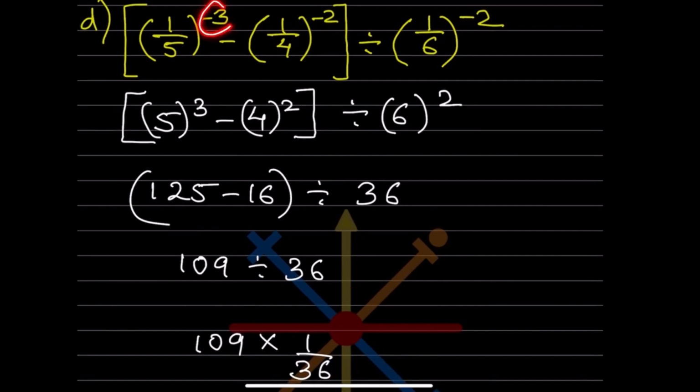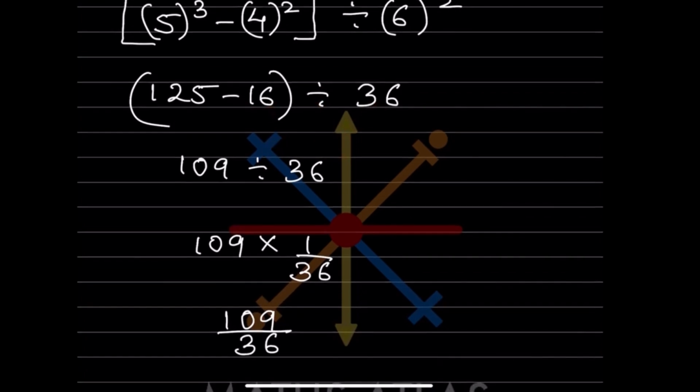Now here again it is negative. So this is going to get flipped over, that will be 5 cube. This is negative, so this is going to get flipped over, that will be 4 square. Again this is negative, so that is going to be 6 square. So now what will you do? 125 minus 16, divided by the same sign, 6 6s are 36. When you subtract this, you get 109. This is the same.